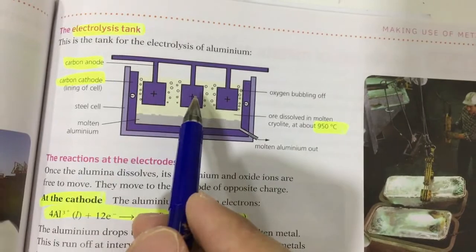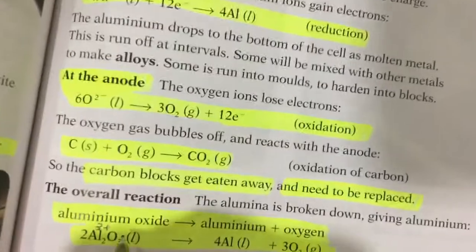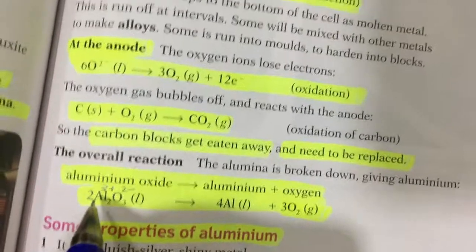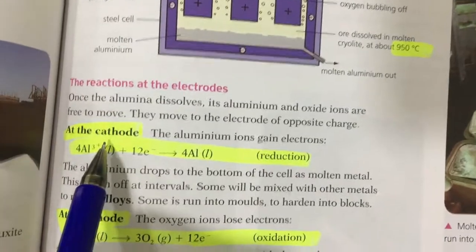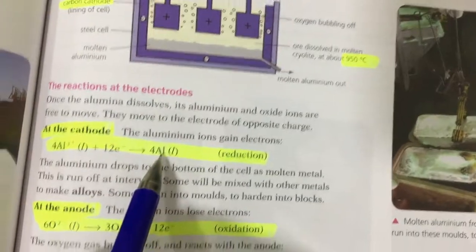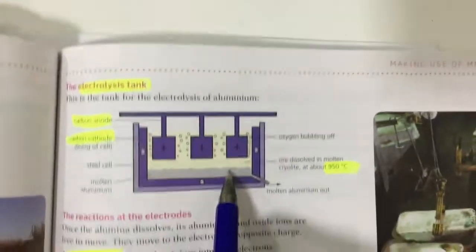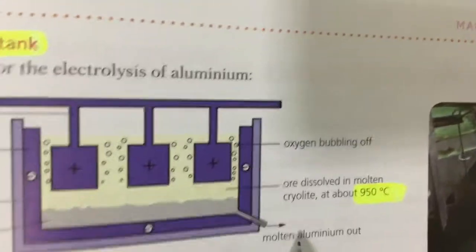So what happens? Electrolysis will happen. As you know, aluminium, it's positive, and oxide, it's negative. The positive ion will be attracted to the negative electrode. So aluminium will go to the negative electrode, which is the cathode. And as you know, reduction at cathode. So aluminium will be reduced, will gain electrons, and will change to be pure aluminium. So pure aluminium will form here, molten aluminium will form here, and will leave from this opening.